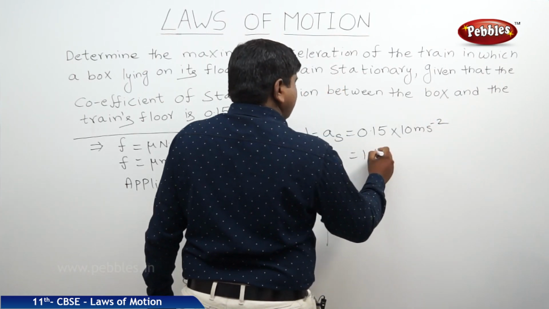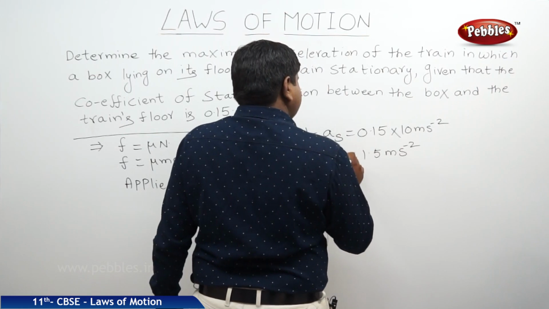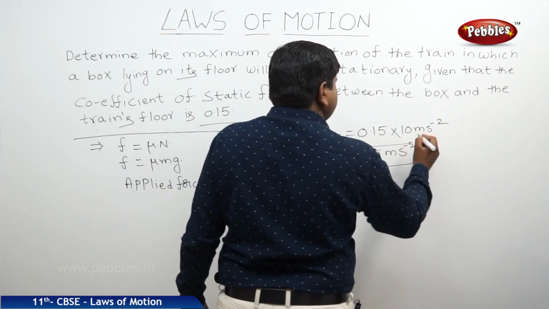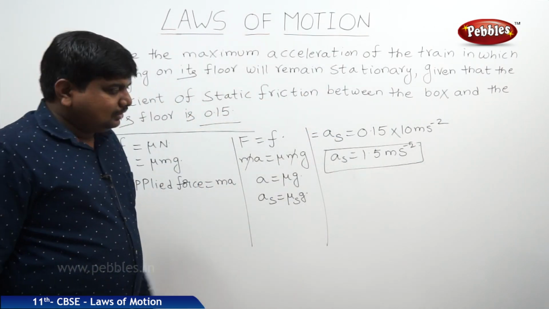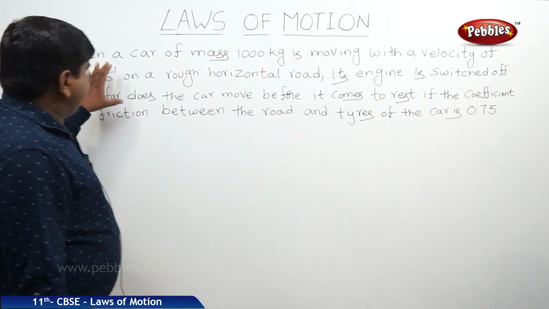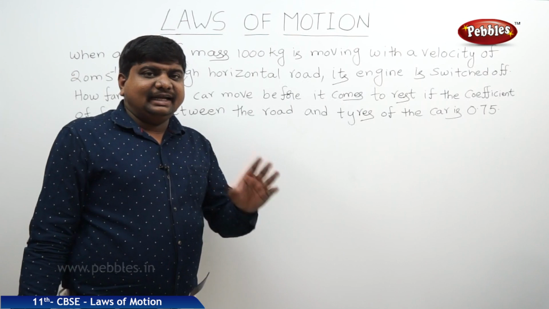So the answer is 1.5 meters per second square. So this much is the maximum acceleration that should be obtained by the train to keep the body stationary in one of its luggage coach. Now we are discussing a problem which is based on the concept of kinetic friction.